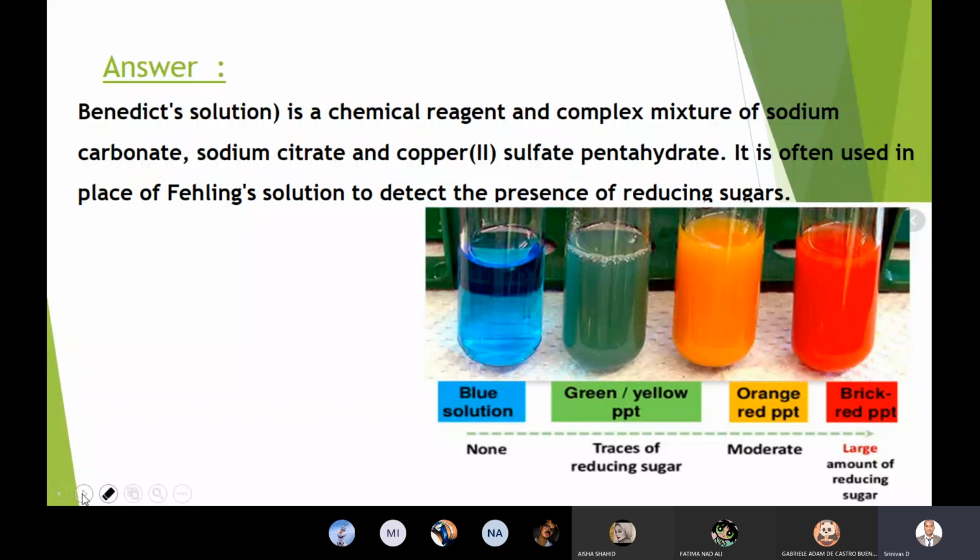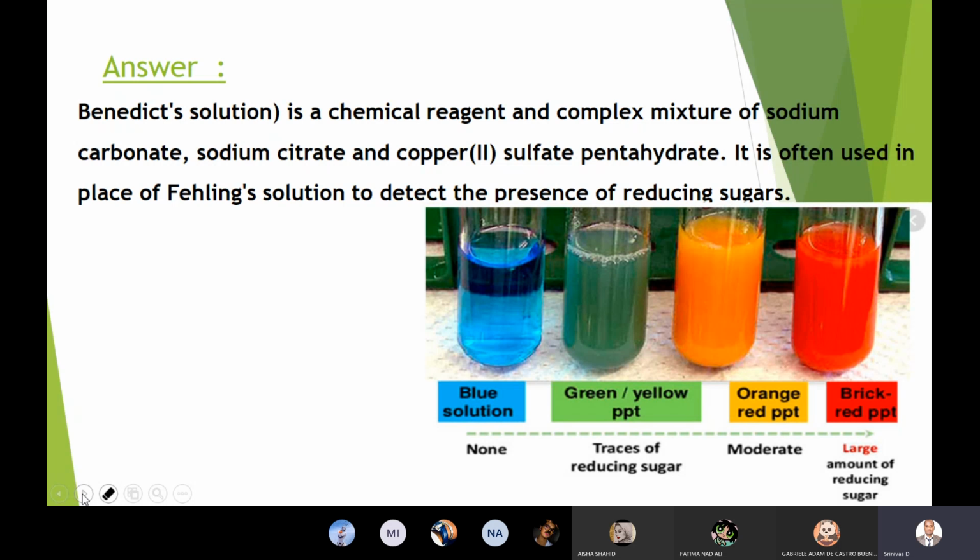Benedict solution is a chemical reagent and a complex mixture of sodium carbonate, sodium citrate, and copper sulfate pentahydrate. It is often used in place of Fehling's solution to detect the presence of reducing sugars. A carbohydrate like glucose is a reducing sugar.